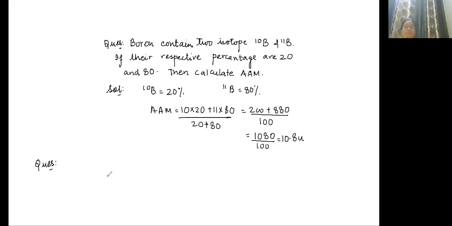Next question. Copper exists as two isotopes, 63 and 65.